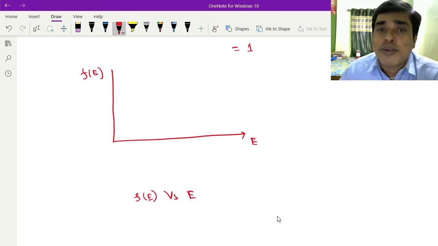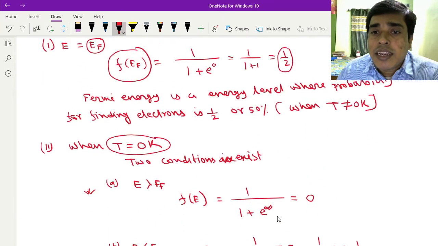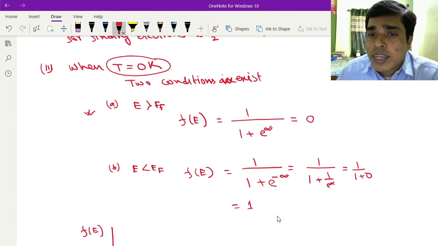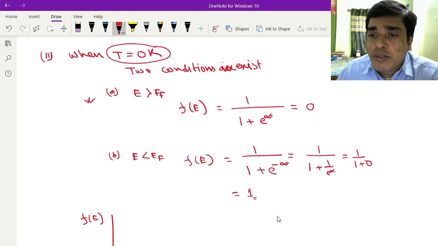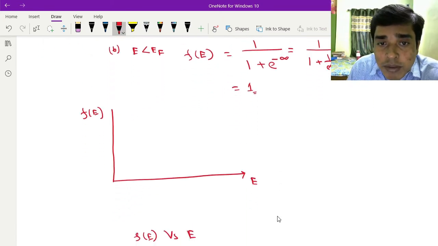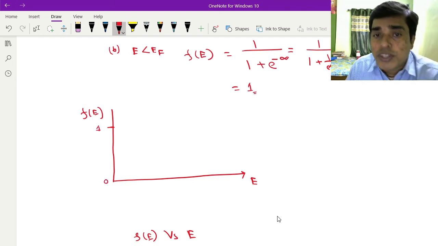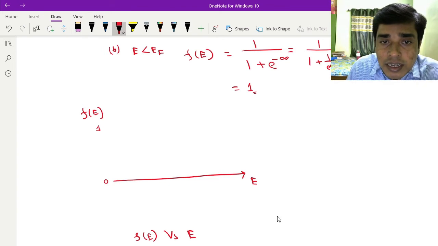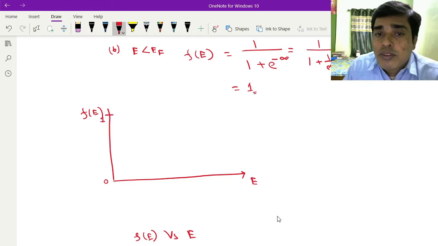E, energy. Okay, then you see that the maximum value is 1. Suppose this is the maximum value, F of E maximum is 1, and this is 0.